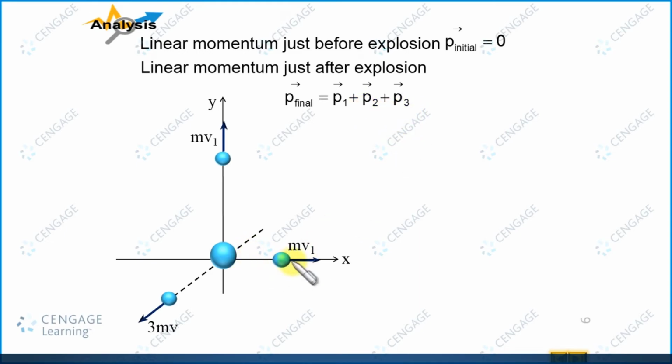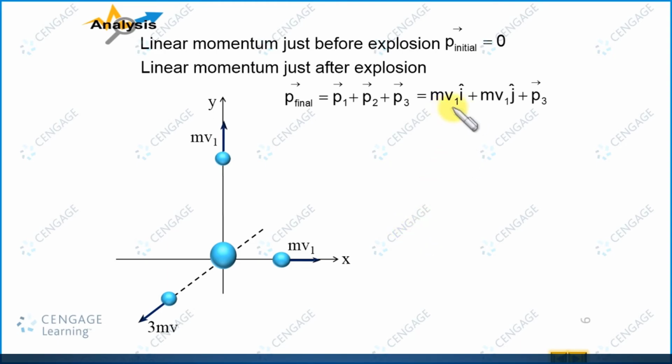We know the first part, which is moving along the x direction, is having linear momentum of magnitude m multiplied by v1. So the unit vector for linear momentum should be i cap. For the one moving along the y direction, the magnitude of the linear momentum is mv1 and the unit vector in this direction is j cap, and we don't know in which direction this particle is moving. So let us take this as unknown.